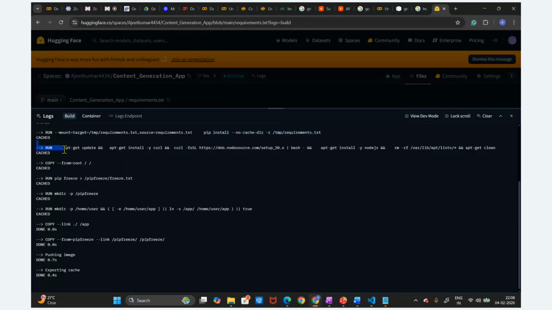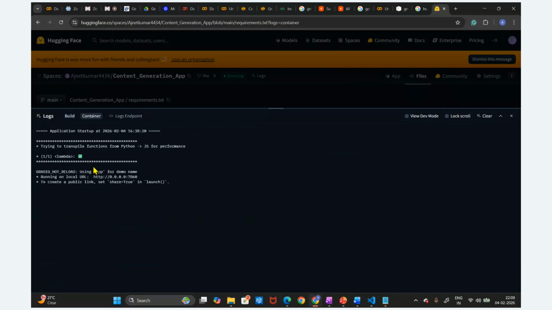Then at the backend it is going to create one Dockerfile, guys. It is going to do the pip freeze, then make a directory and copy this. Generally, this is the syntax we write in the Dockerfile. I will showcase it later. It will create one image file and push that image. Once the image is built, the container is going to start.